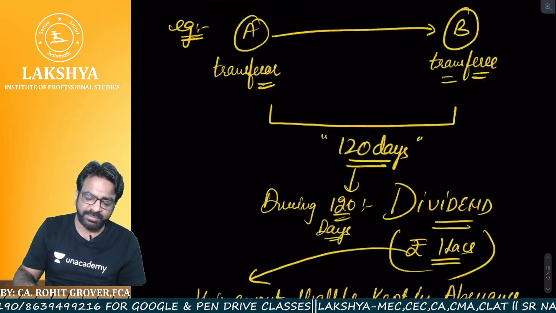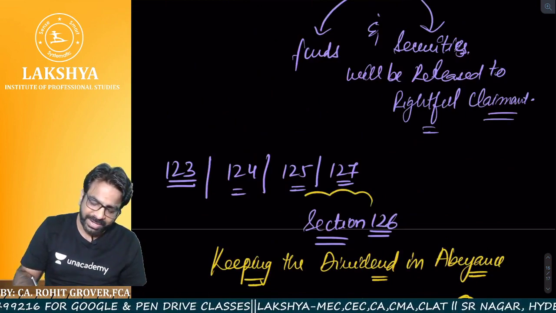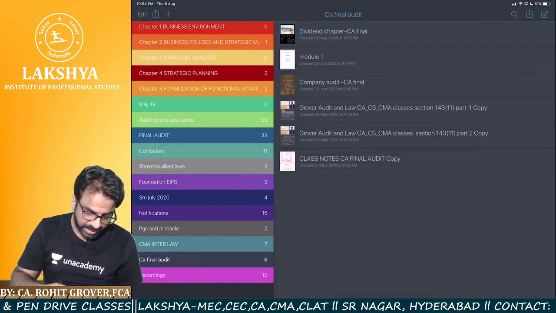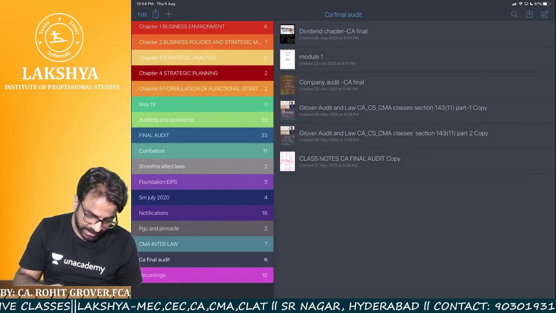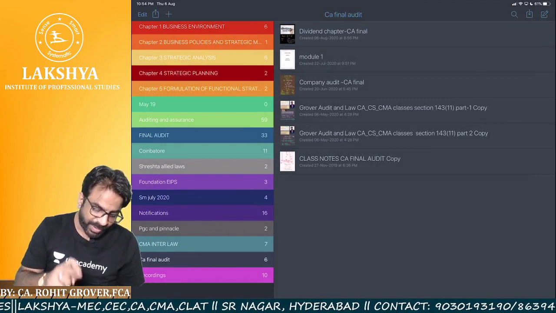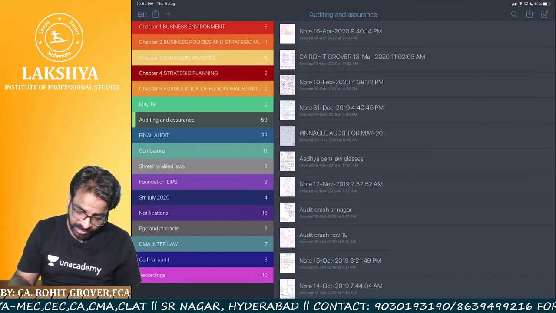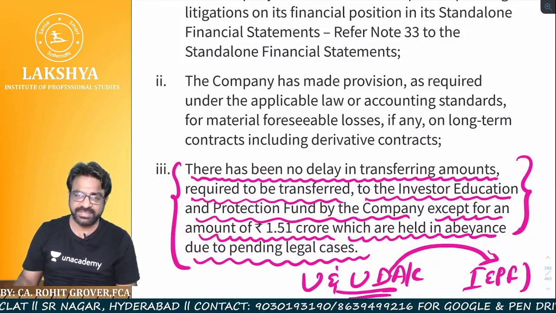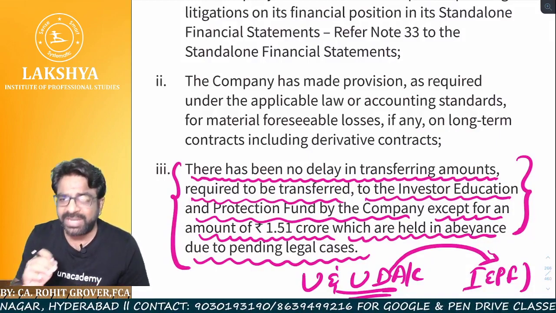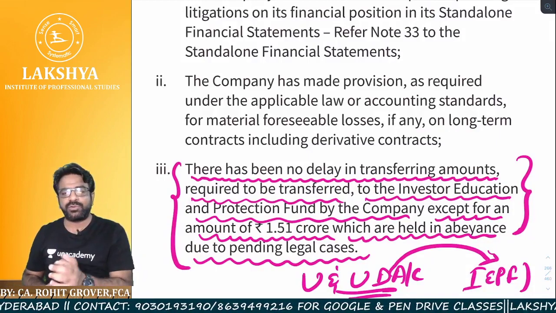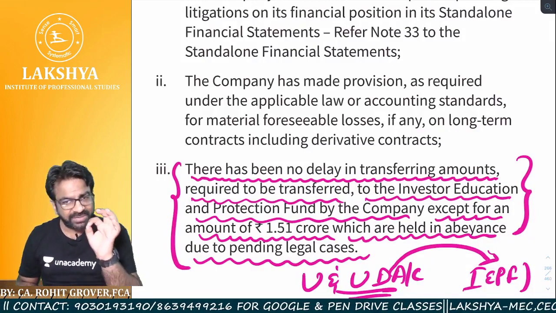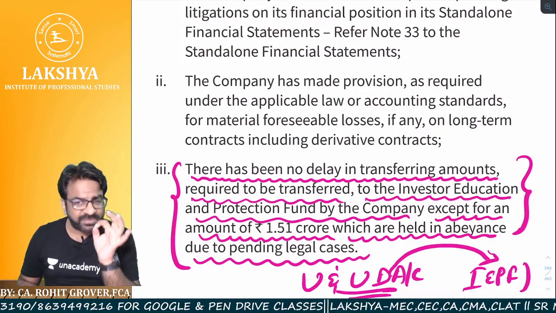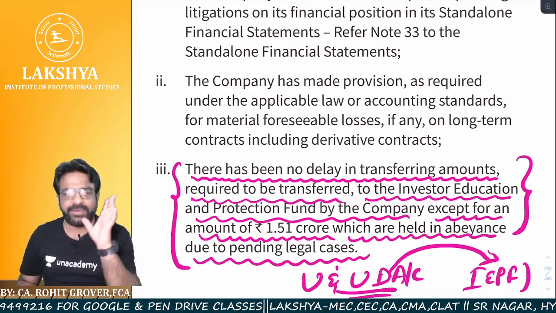This is what we mean by section number 126. Now let's come back to the report again, where I told you that I'll come back again so that you can understand why Reliance India Limited was saying all that. Can you see that? Yes. So there has been no delay in transferring the amounts required to be transferred to the Investors Education Fund by the company, except for rupees 1.51 crores of dividend.